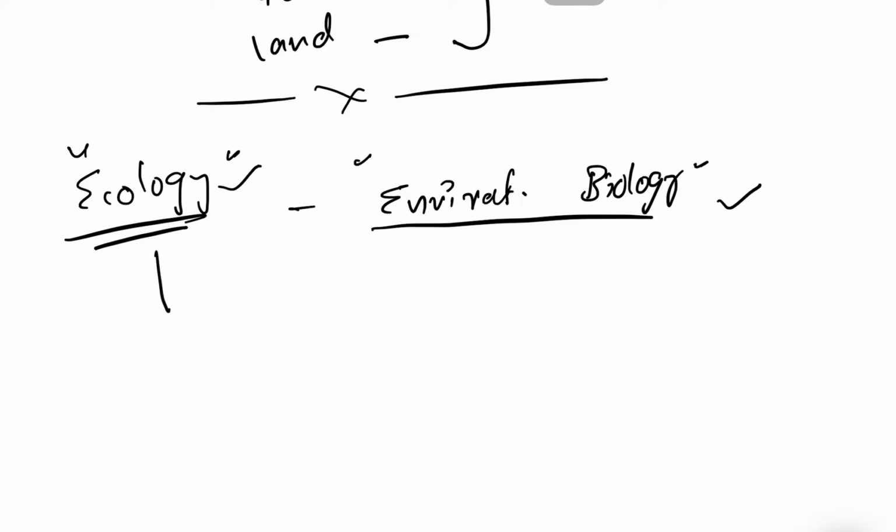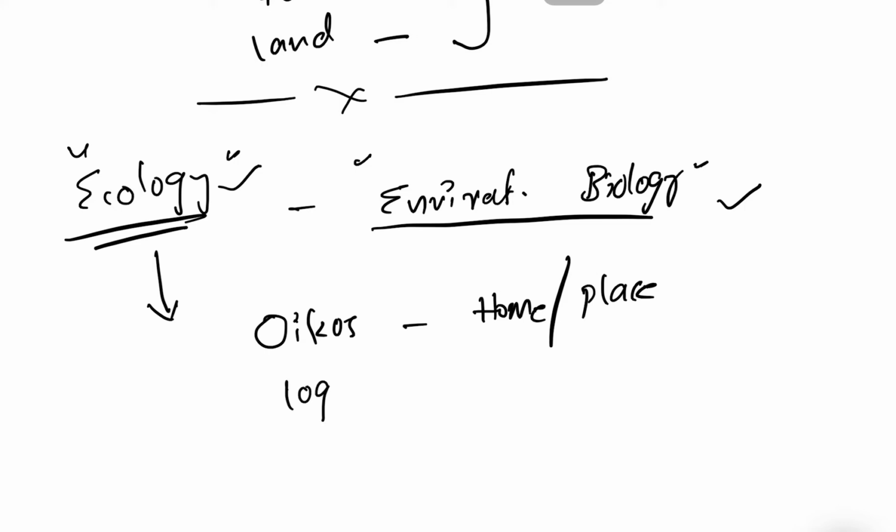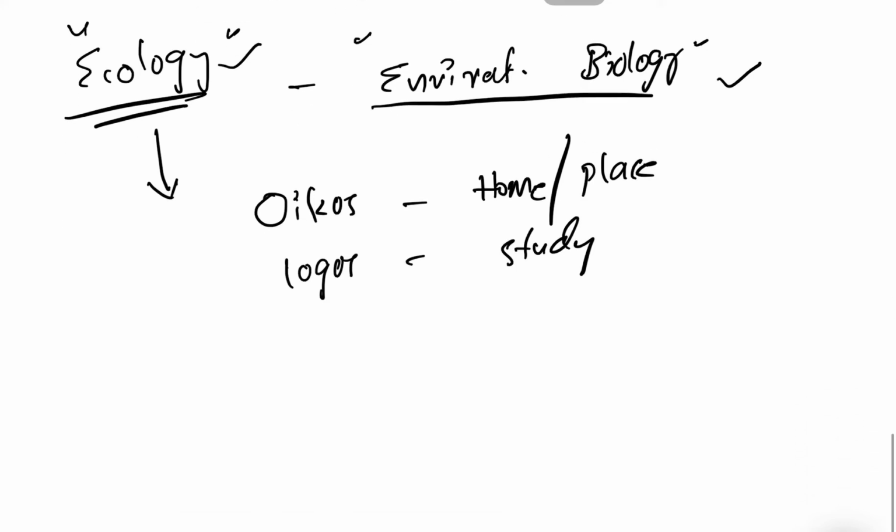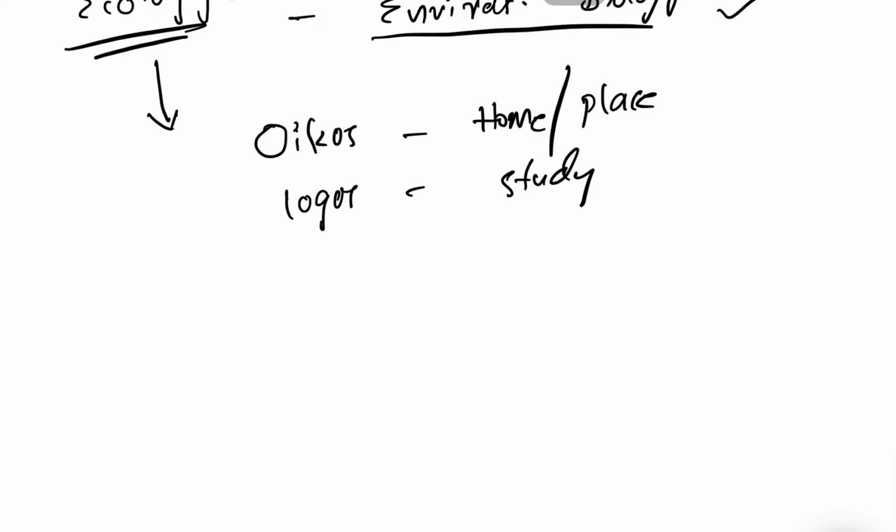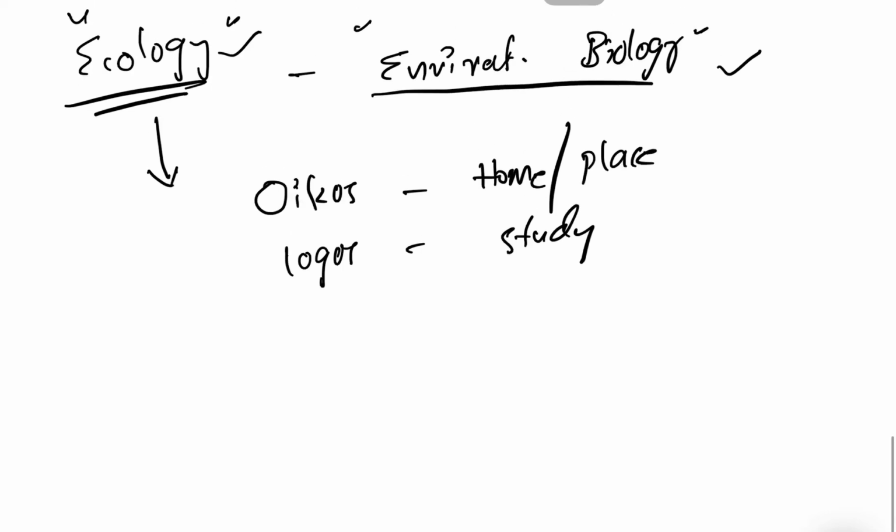The word ecology is derived from two Greek words: oikos, meaning home or place to live, and logos, meaning study.